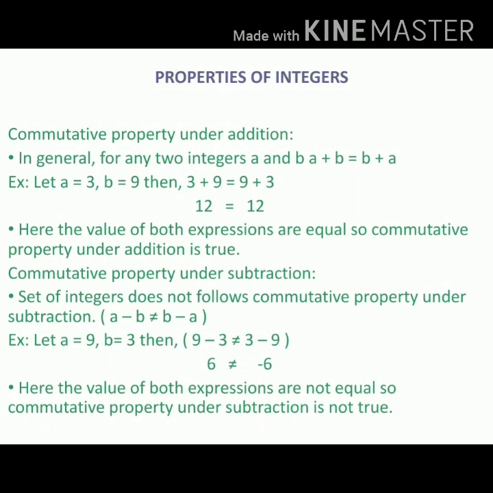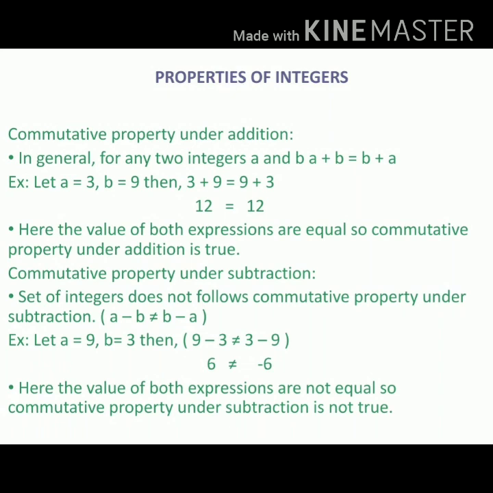Friends, let us know about commutative property under subtraction. Set of integers does not follow commutative property under subtraction. That is, a minus b is unequal to b minus a. Let us take one example, friends.